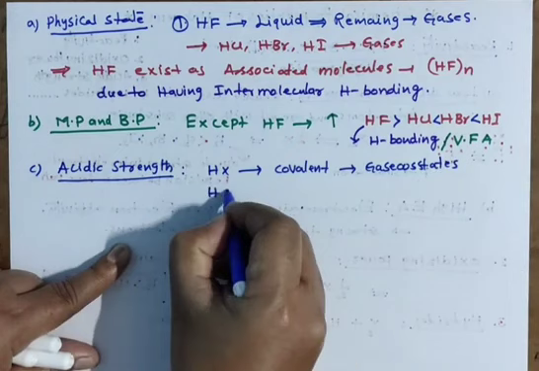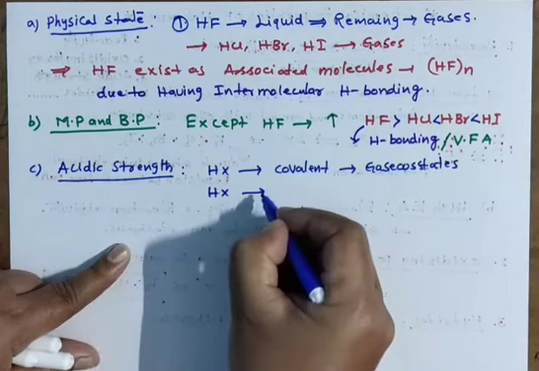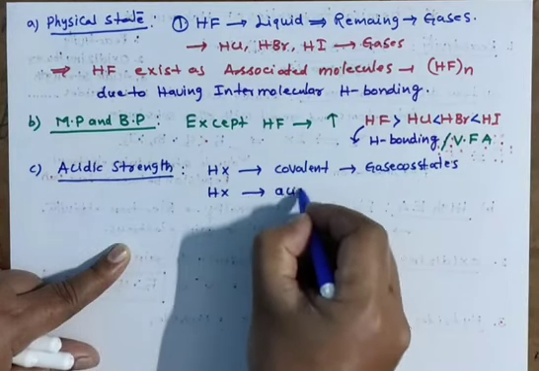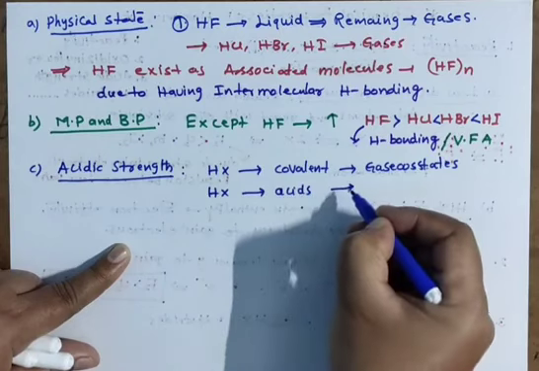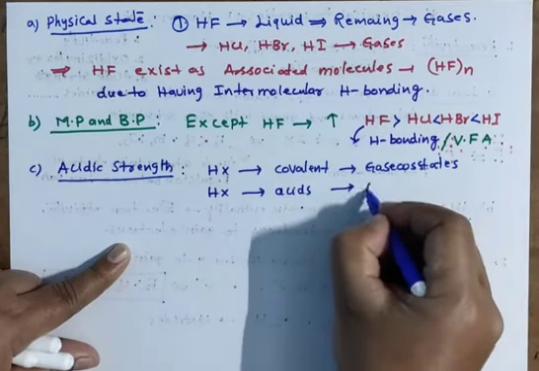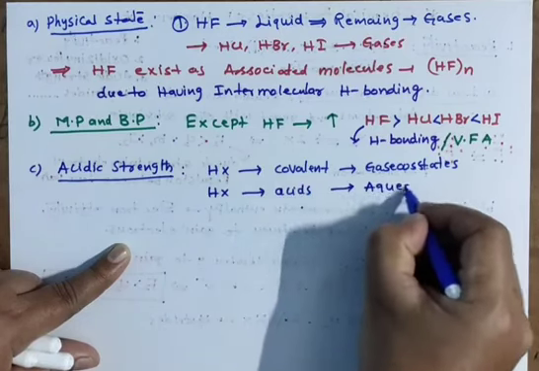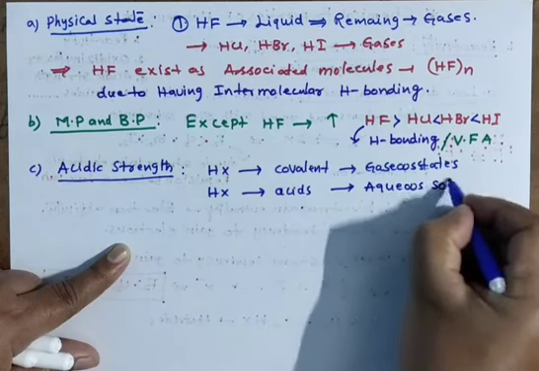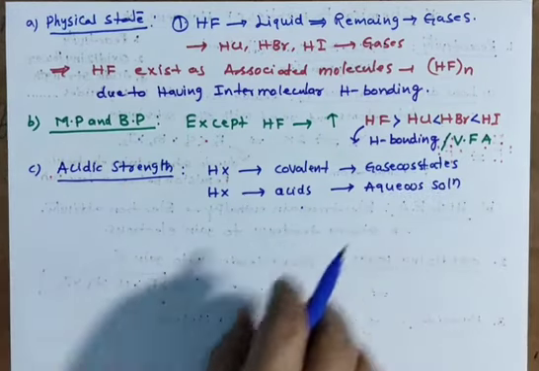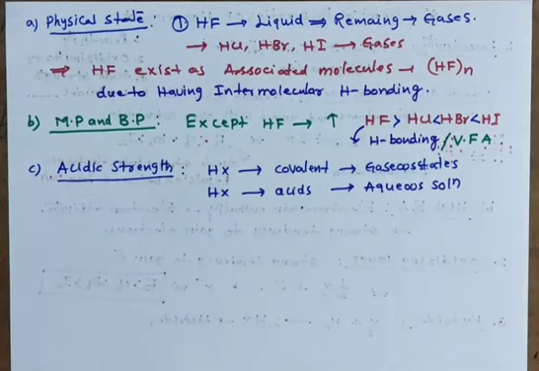But these HX hydrogen halides act as acids in aqueous solutions. So HX is covalent in the gaseous state, HX is an acid in aqueous solution.